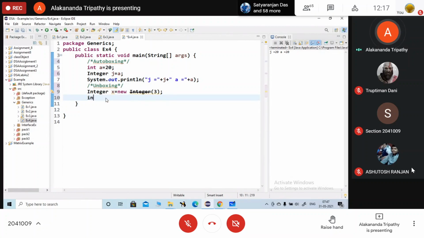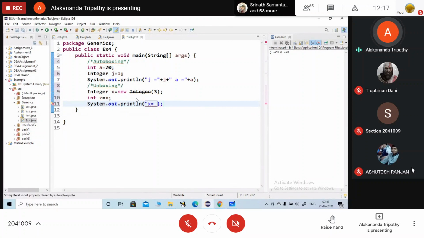This line: int z equals x. System.out.println x equals plus z.